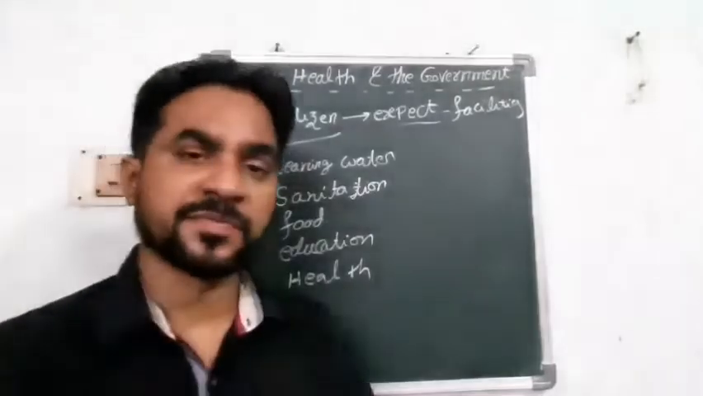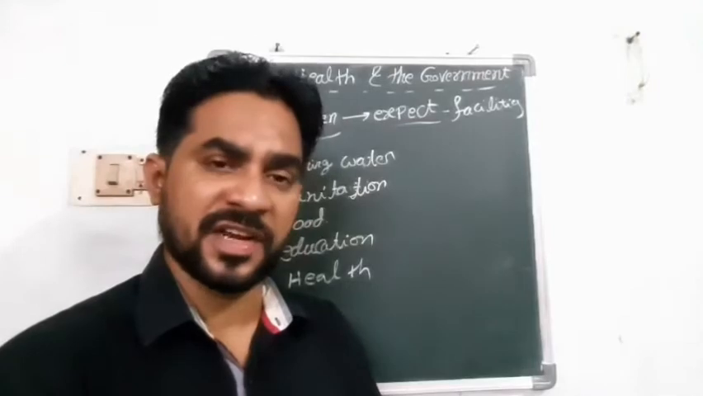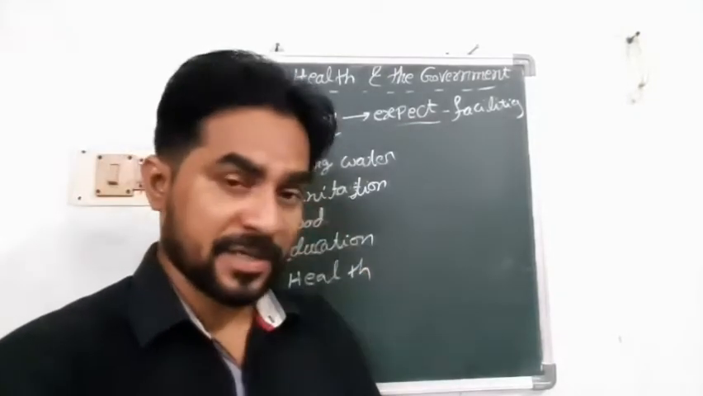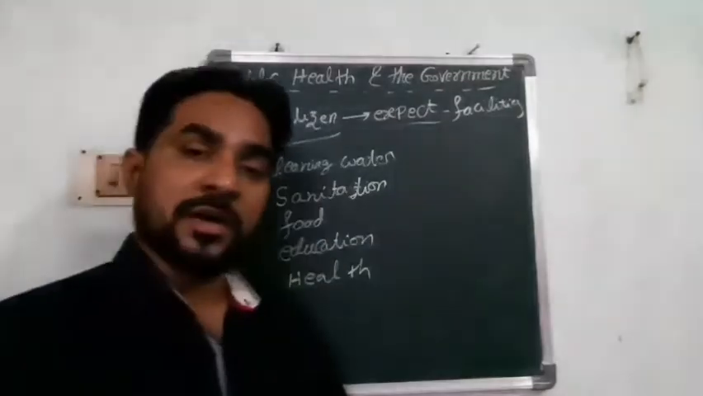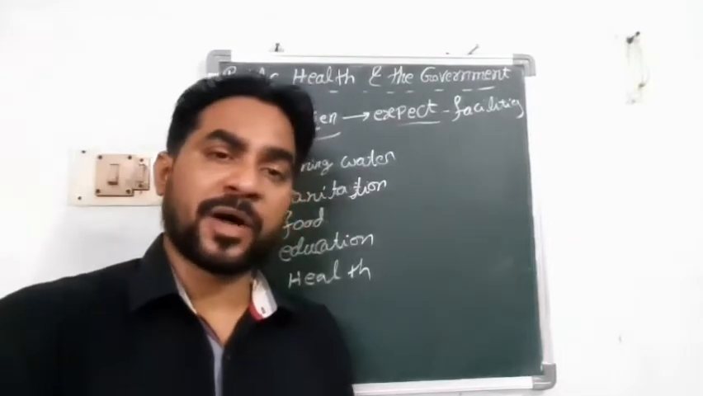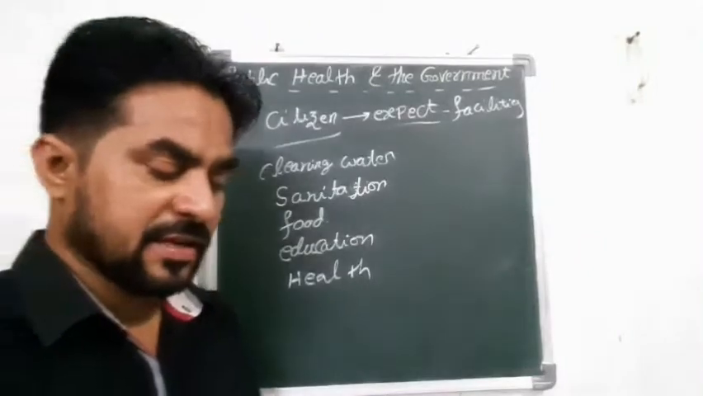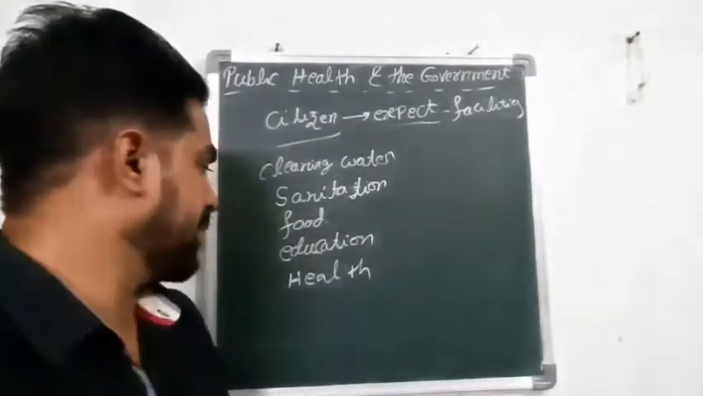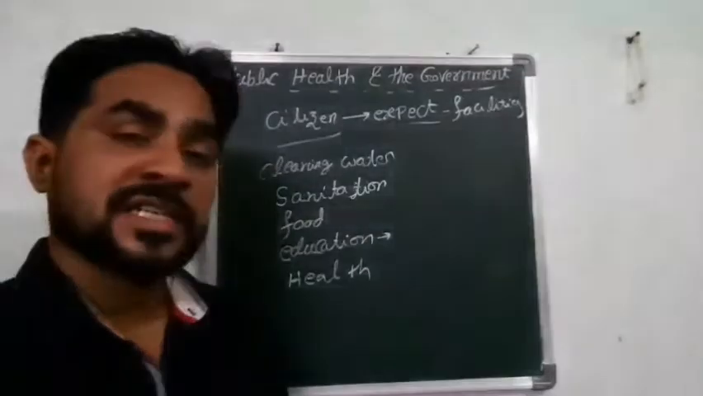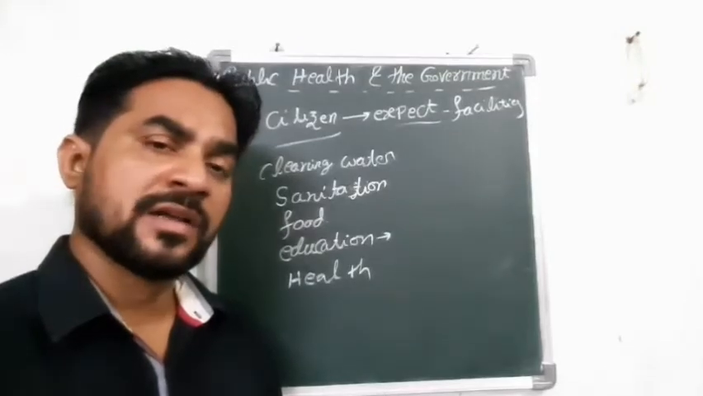And also education. Education comes in two ways in India: one is provided by the private sector, one is provided by the government sector. The government provides education by providing proper school buildings, proper teachers and everything, and we also have the private system. Similarly, health is also one.